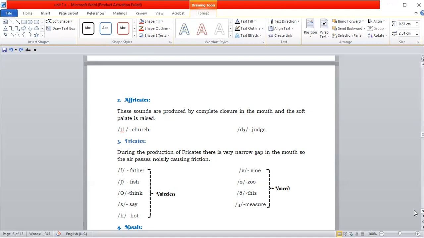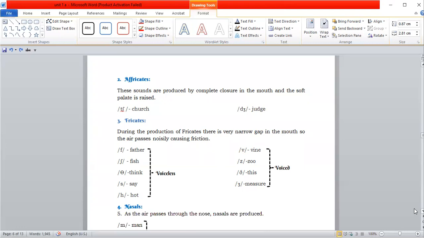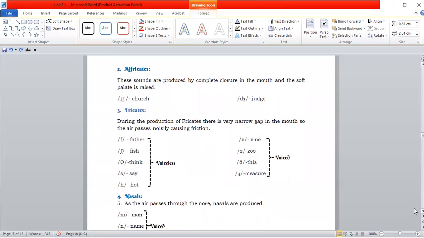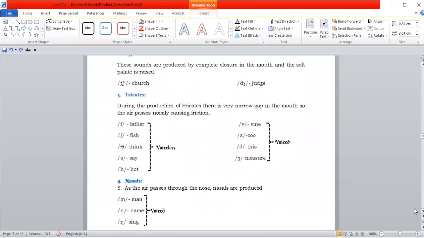h sound in hot, v in wine, z in zoo, th in the, this, zh in measure. So these are the sounds which come under fricatives. These are called fricatives because they're produced because of friction.